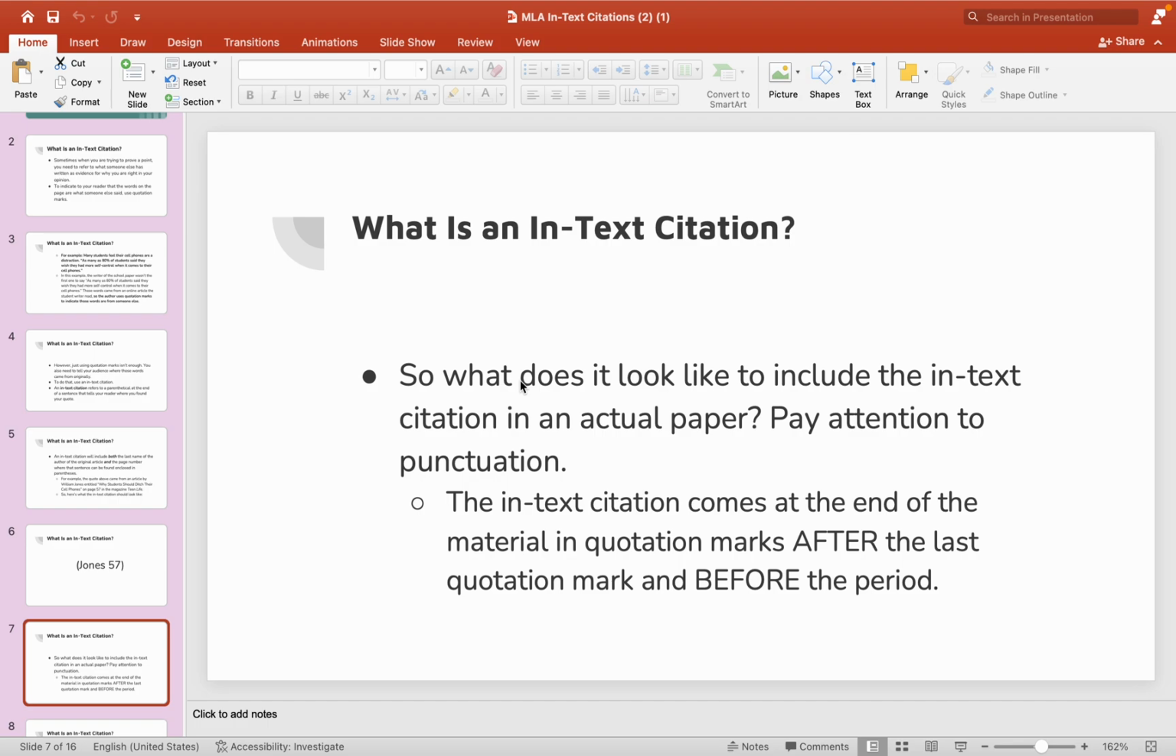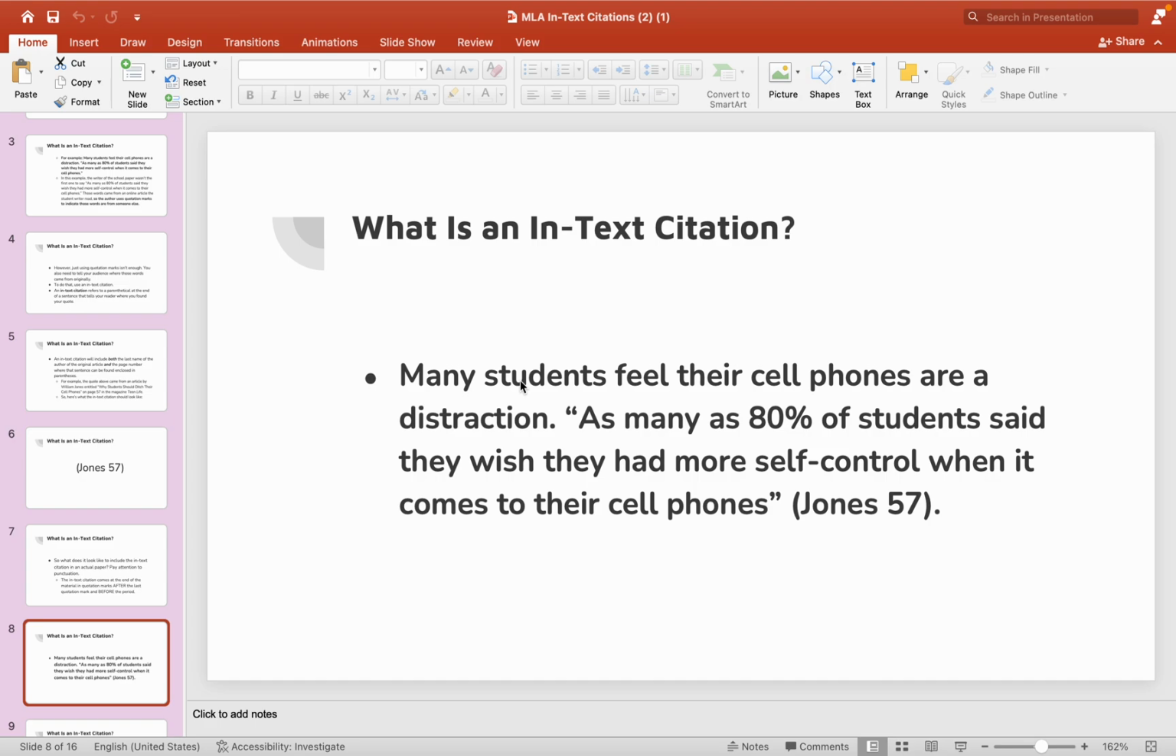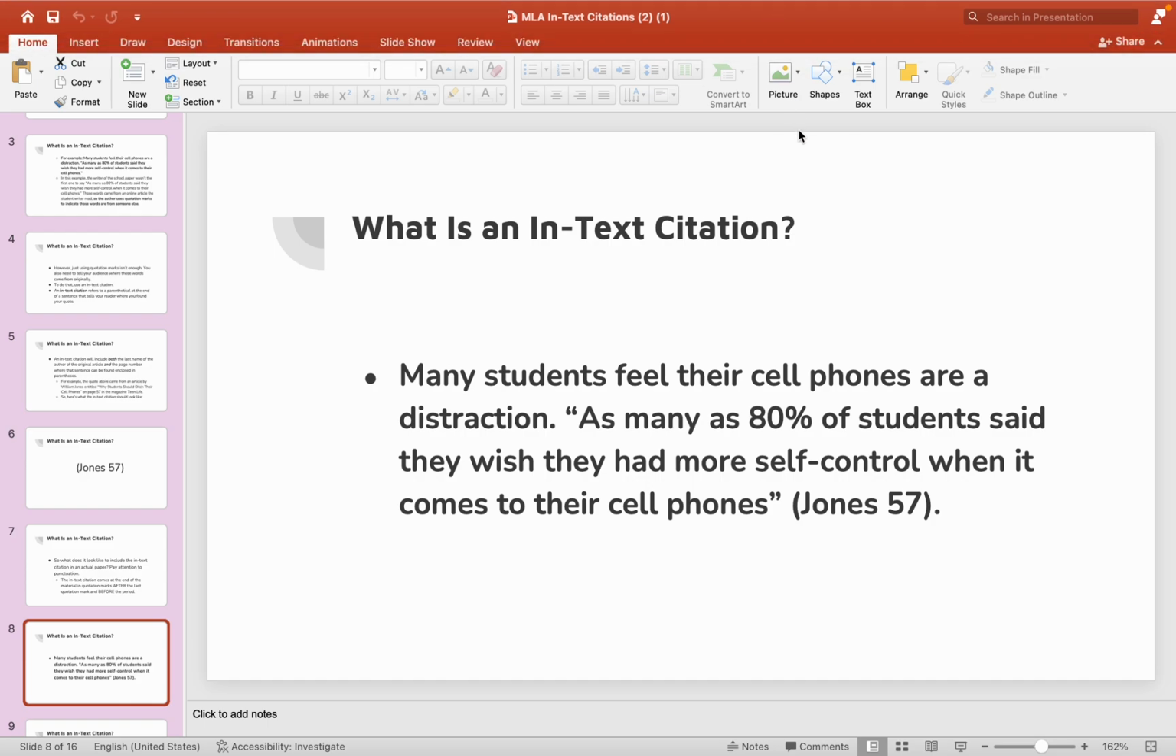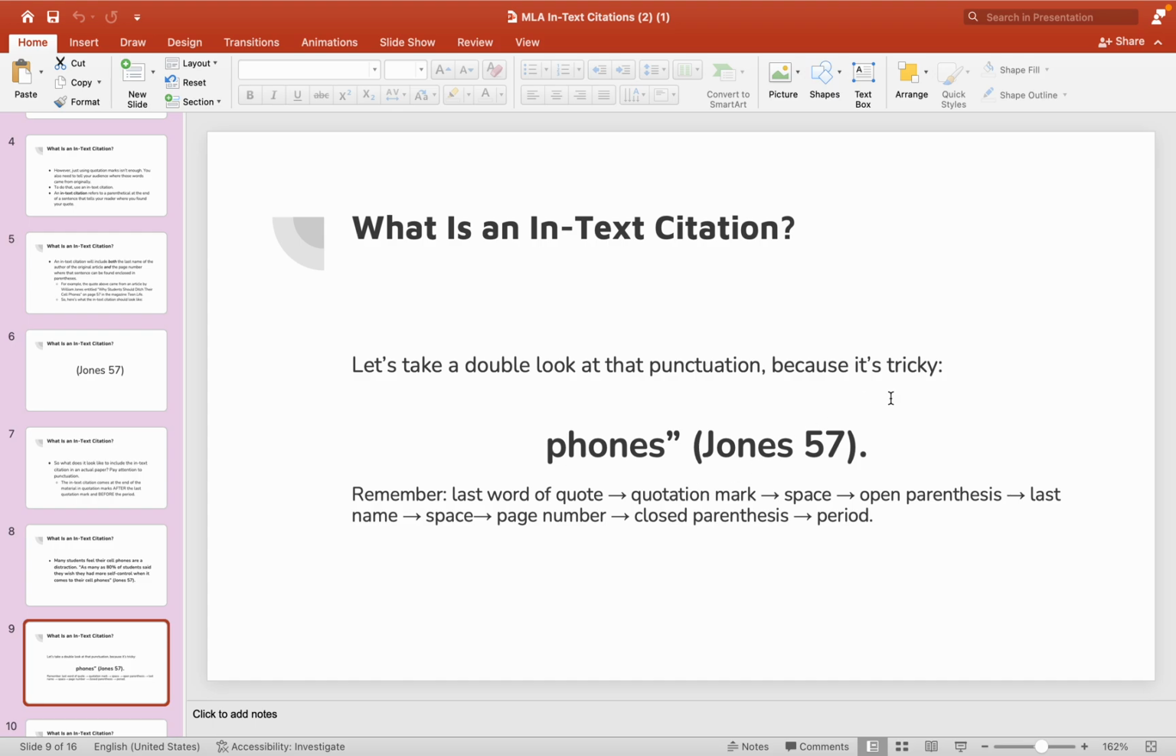The in-text citation comes at the end of the material in quotation marks, after the last quotation mark and before the period. So in this example, many students feel their cell phones are a distraction. As many as 80% of students said they wish they had more self-control when it comes to their cell phones. And then we've got this in-text citation. So let's take a double look at the punctuation because it's tricky. You have the last word of the quote, quotation mark, space, open parenthesis, last name of the author, space, page number, close parenthesis, period.